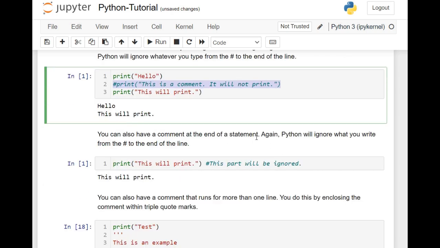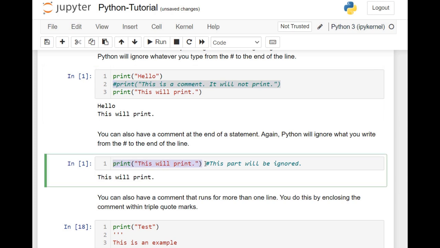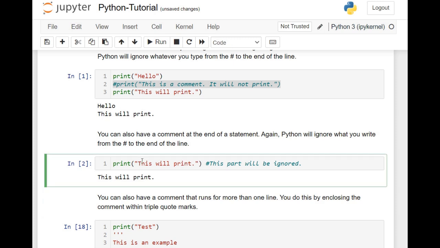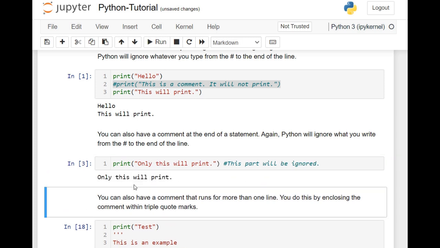You can also have a comment at the end of a statement, and again Python will ignore what you write from the hash to the end of the line. So we have a print command here followed by a comment. So this part here will be ignored. If we execute this, then only this part will be printed. So if I execute this, it shows only this will print.